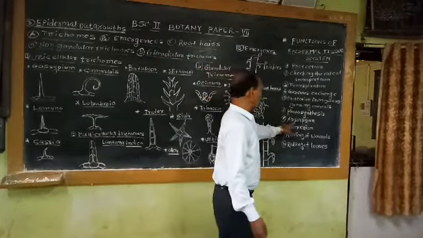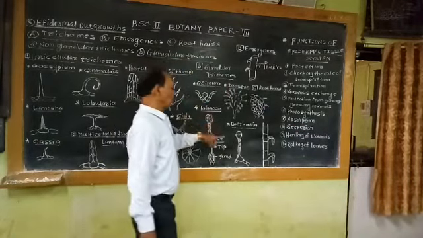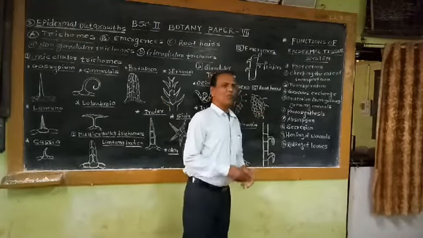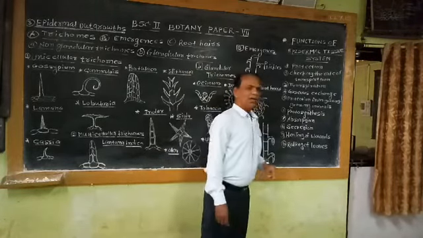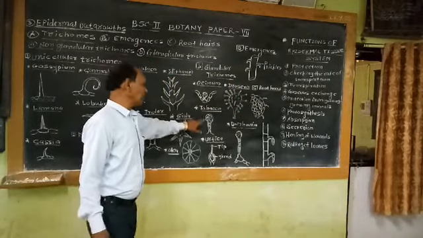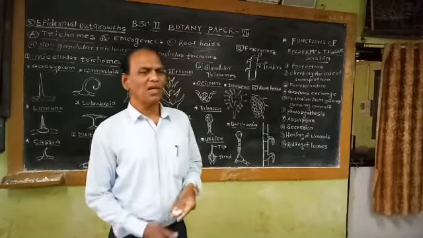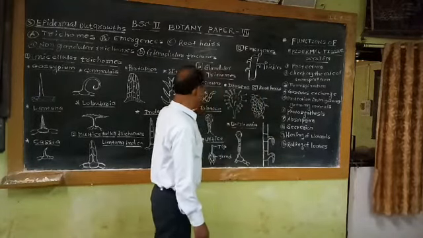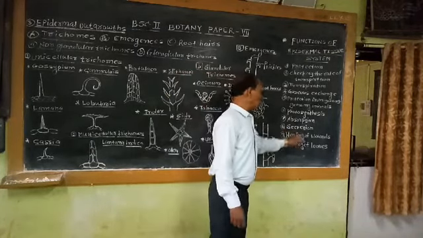Then the next function is absorption. Especially the root hairs which are found in the epidermis of the root play an important role in the absorption of water and nutrients dissolved in the water from the soil. Then secretion. In some plants, glandular hairs are present. These glandular hairs are involved in the secretion of various types of secretory substances. That means in some plants, due to the presence of such glandular hairs or glandular trichomes, the epidermal tissue system also takes part in the process of secretion.